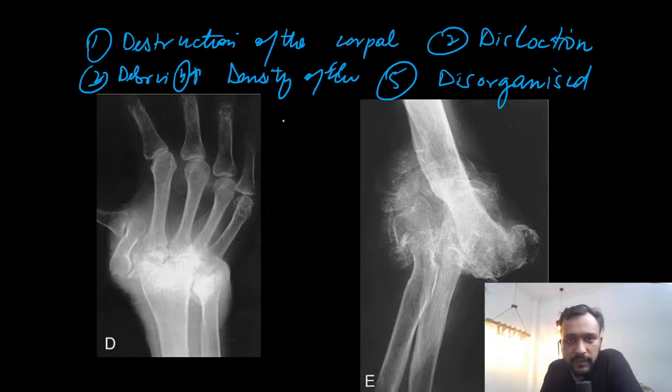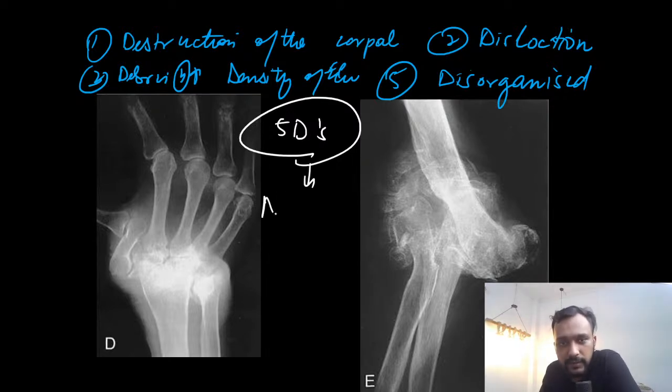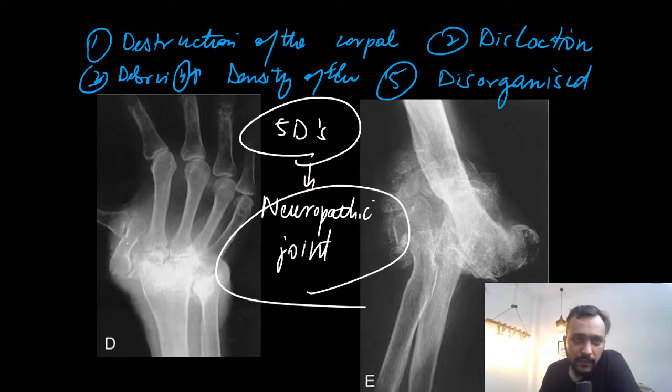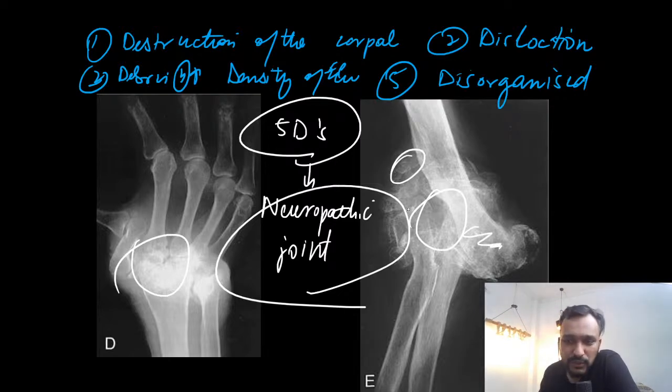So guys, all these 5Ds are important features of which arthritis? These are important features of neuropathic joint, or your Charcot joint, where you are going to see destruction of the joint, dislocation of the joint, formation of debris, increase in the density of the bones, and joints appear disorganized.